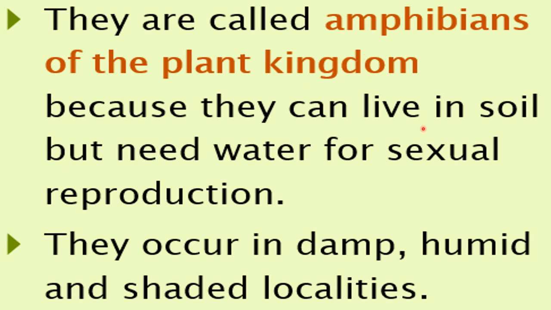Why? Because they can live in soil, on land, but they need water for sexual reproduction. In sexual reproduction there is fusion of gametes, and for that fusion, those gametes must meet. So there is a need of water for the transfer of gametes, using the water as a travel medium.